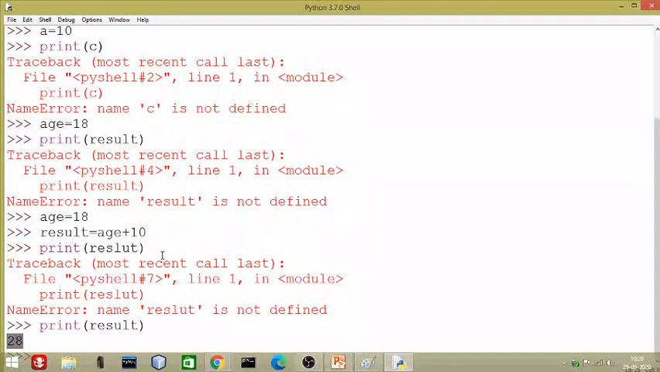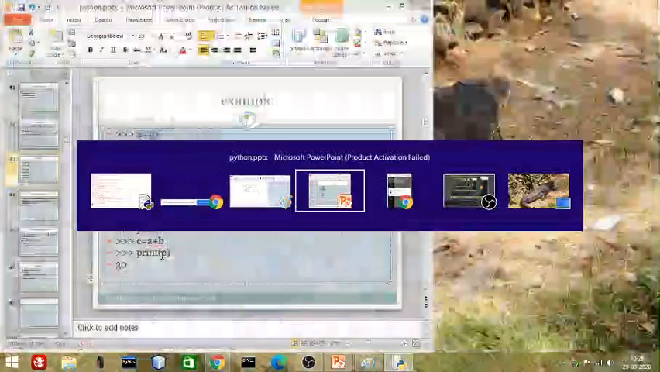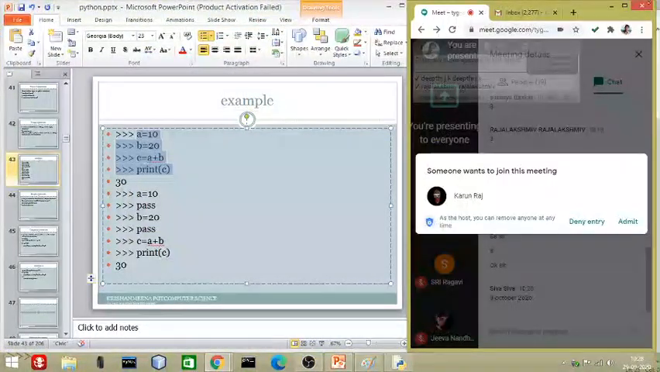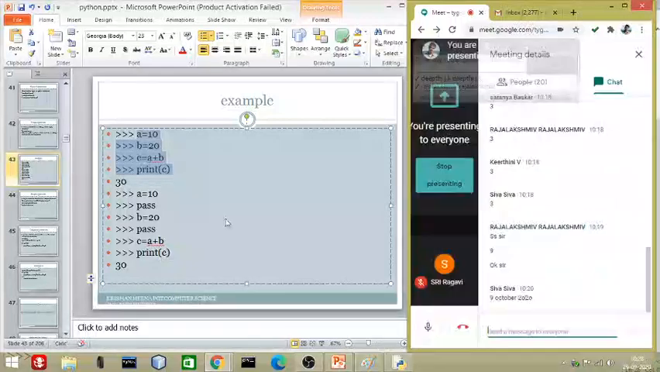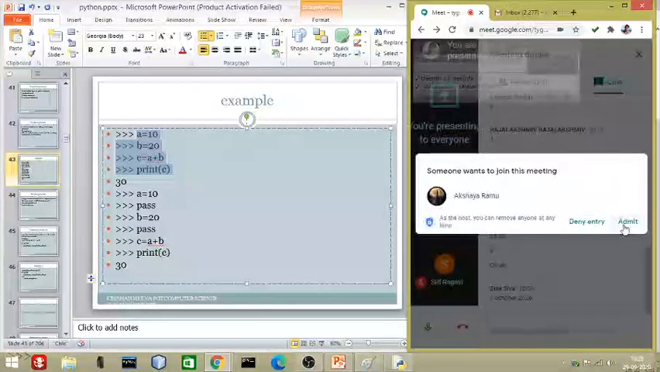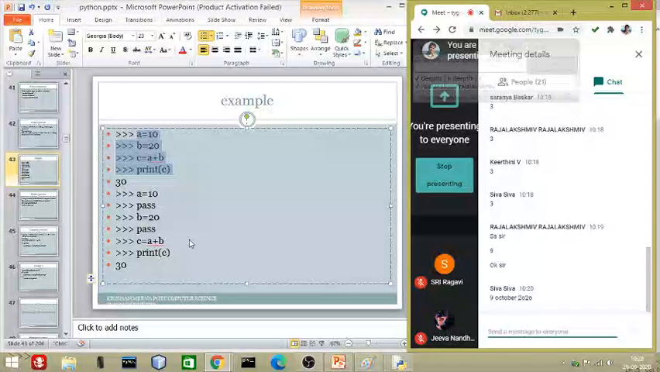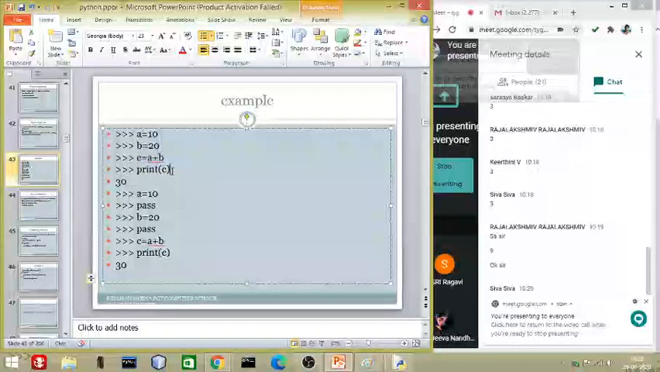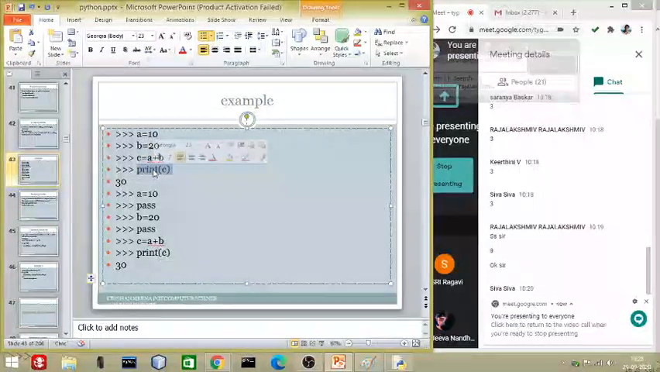So if you change the sequence of code, then the code will get disturbed and will not give you any kind of result. This thing you have to always remember. The sequence should not be disturbed. So first we need values, then we need a formula, then we need a printout of that formula.